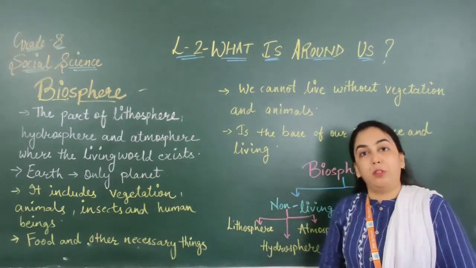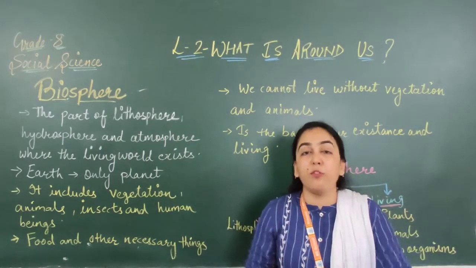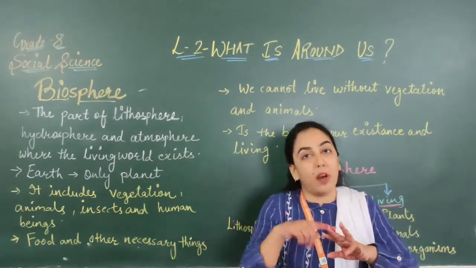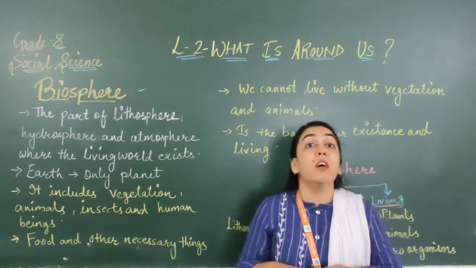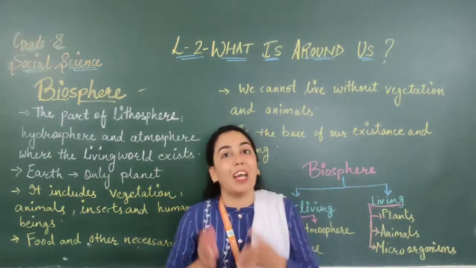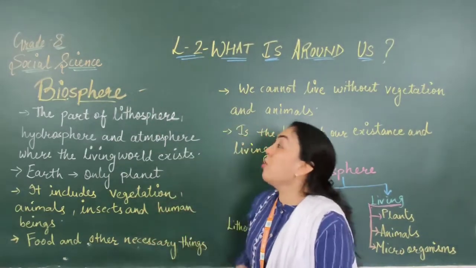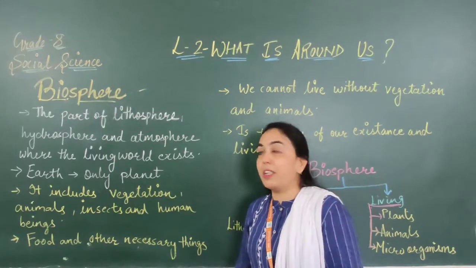What is biosphere? I have told you earlier also, when there is a combination of the three spheres, lithosphere, atmosphere and hydrosphere, there a new sphere is formed which is known as biosphere. All the life is possible through the combination of these three spheres. So what is the correct definition?